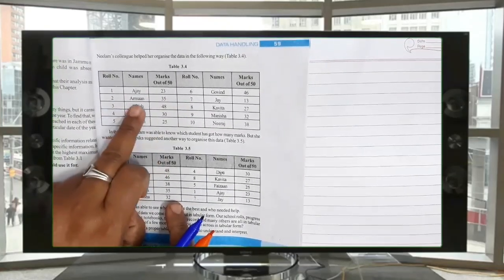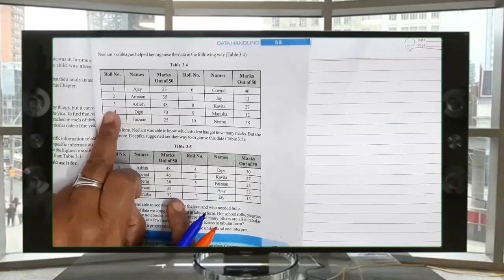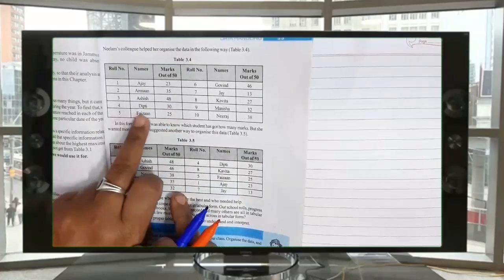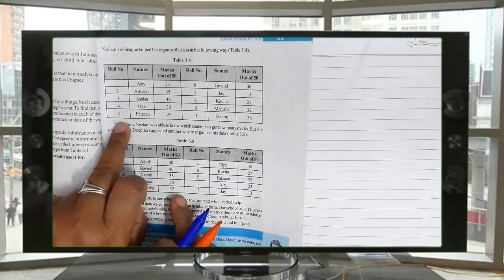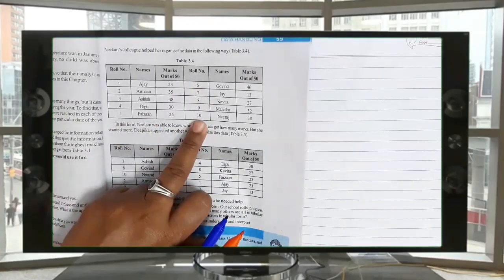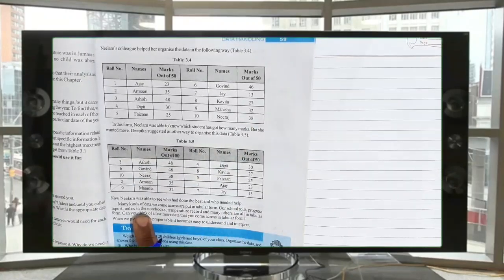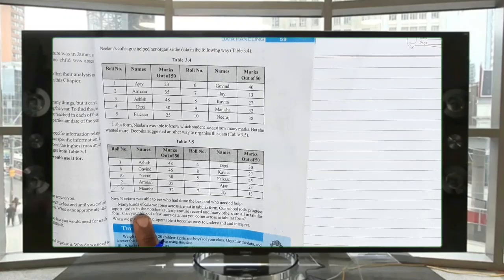Roll number 2, Arman, 35. Roll number 3, Ashish, 48. Roll number 4, Dipti, 30. Like this it goes on up to roll number 10, Neeraj, 38. This is the systematic way of representing the data. This is called organization of data.